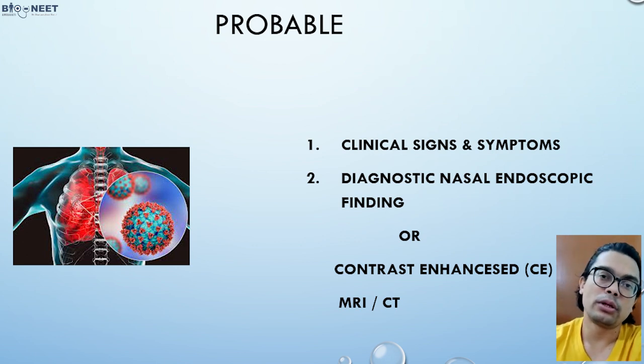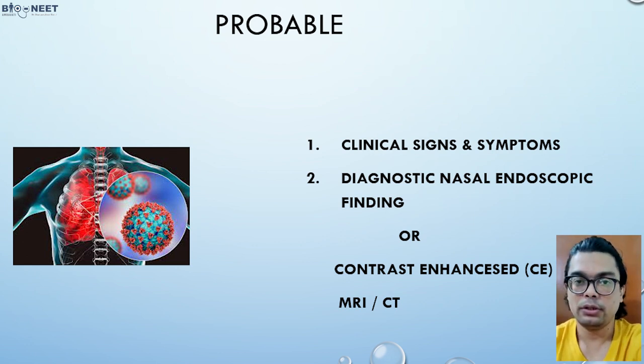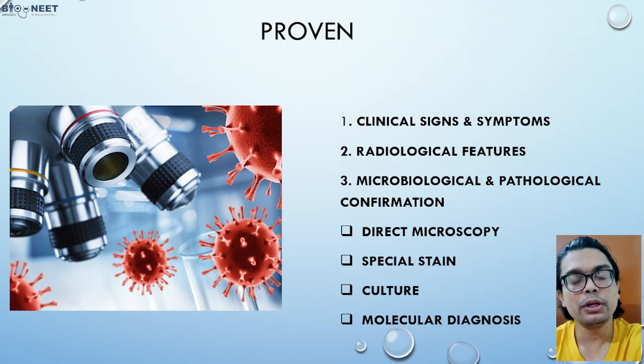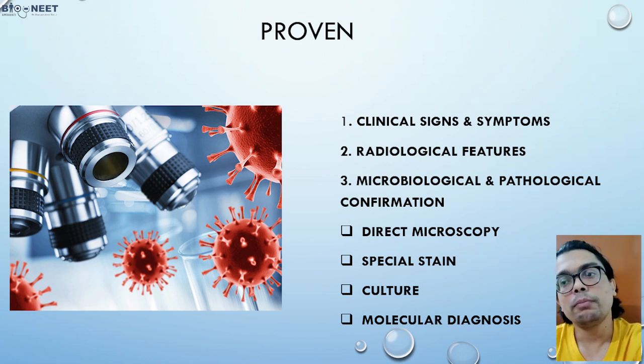Or you can also go for radiology, like CT or MRI. MRI is more preferable. Whenever you do certain tests, there is increased probability, but you want to prove it. So to prove it, along with the clinical signs and symptoms or radiological features, you can perform certain tests like microbiological tests or pathological tests.